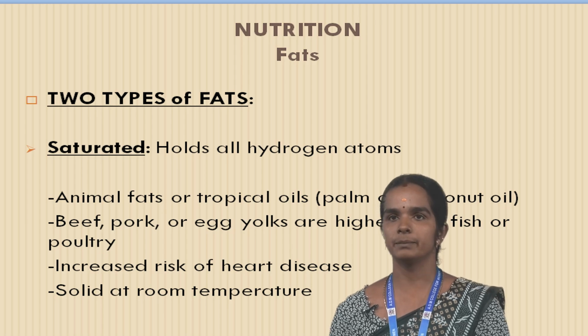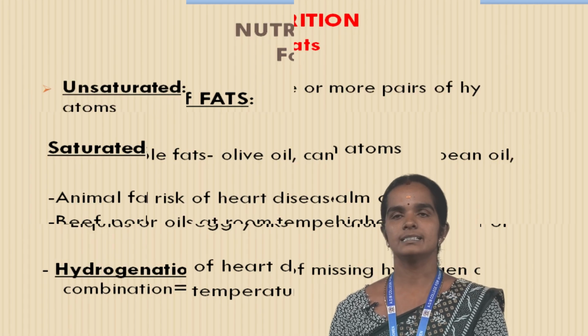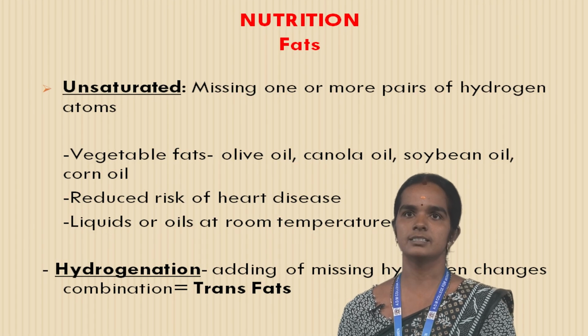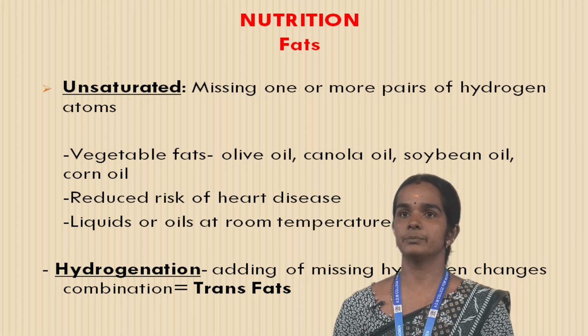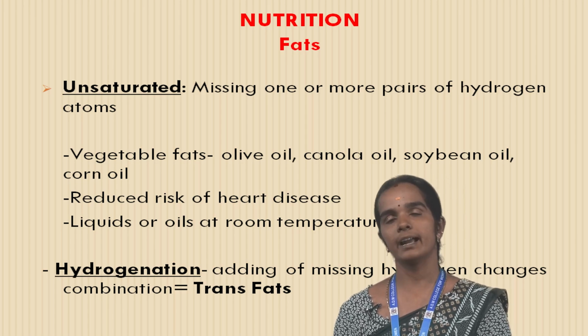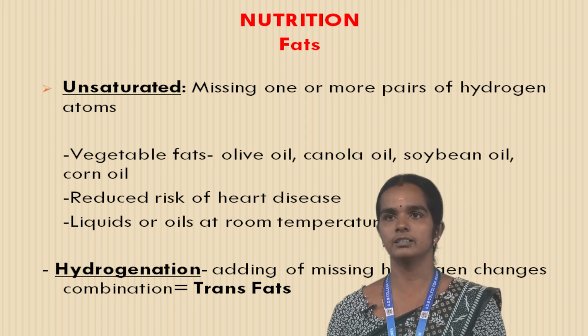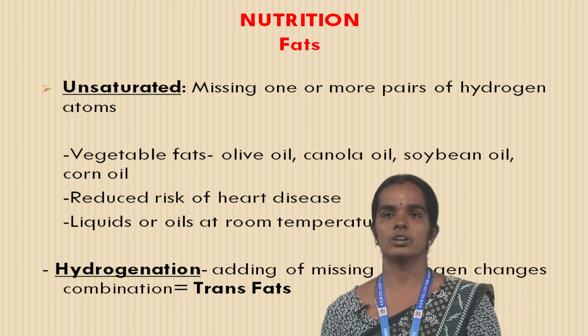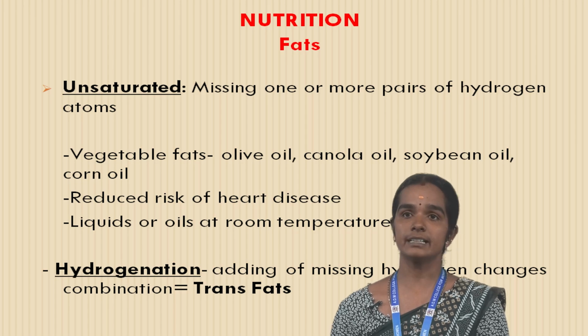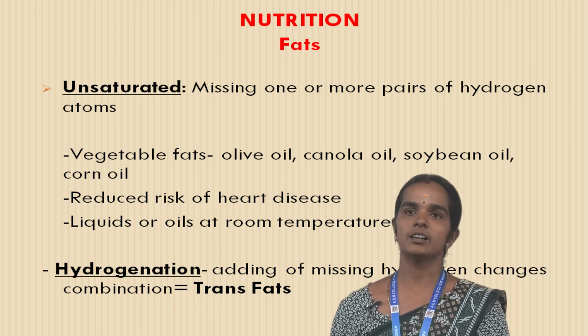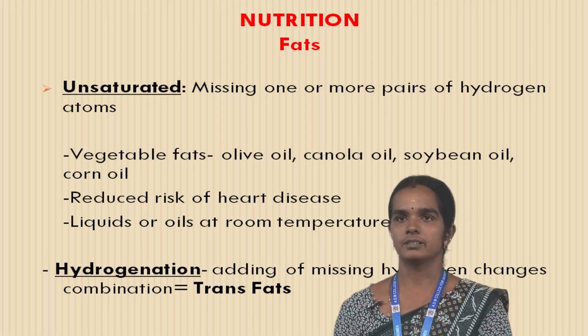Solid at room temperature. These are the unsaturated fats. Unsaturated fats are missing one or more pairs of hydrogen atoms. For example, vegetable fats, olive oil, soya bean oil, corn oil. They reduce the risk of heart disease, and are liquid at room temperature.